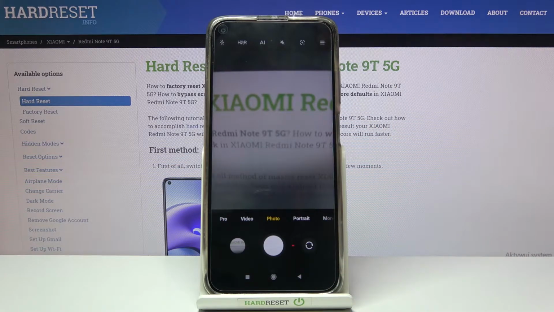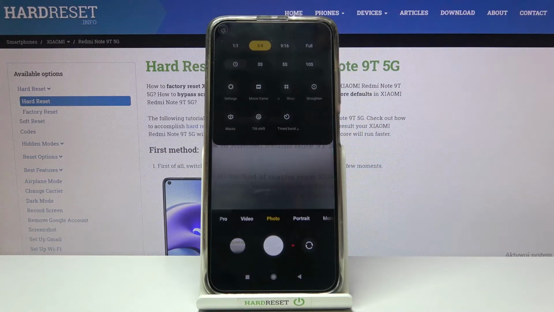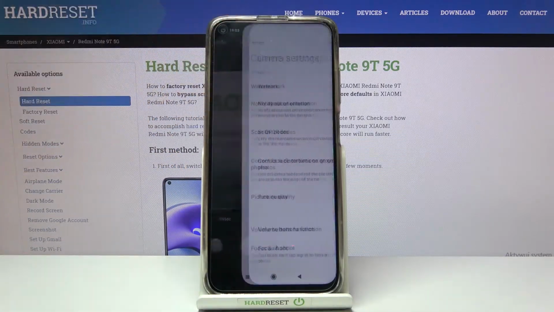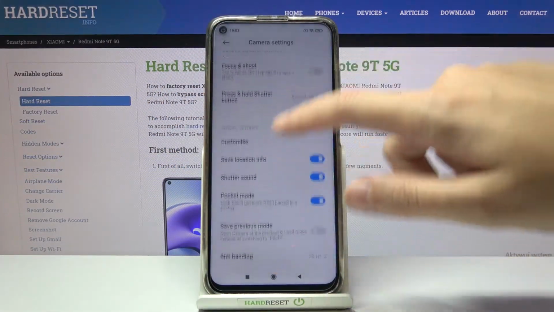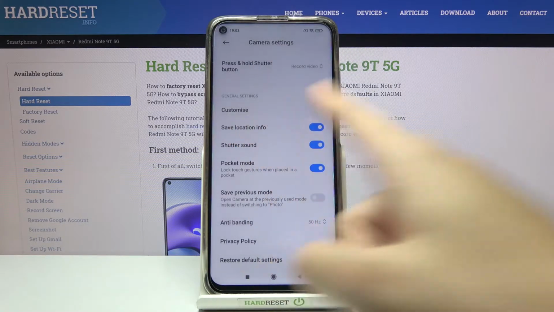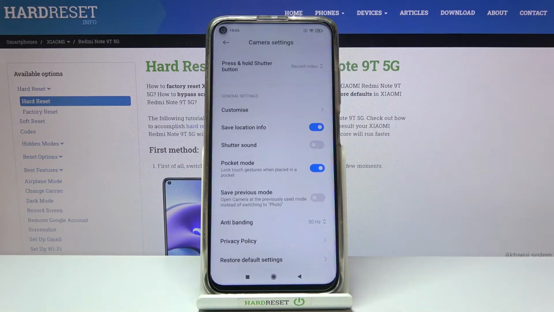To turn it off, let's go to the right corner button to get access to more options about the camera we can manage. Now we have to move to left side to settings button to open them, and here we have to slide a little bit down to general settings category. Now at the first position we have shooter sound option, so by using the button from the right we can easily turn it off or turn it on as we need.